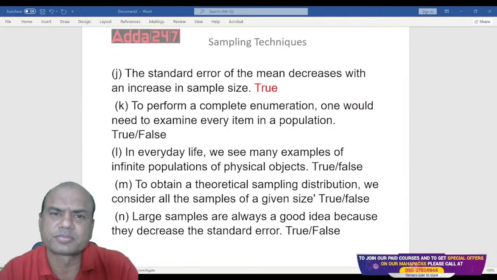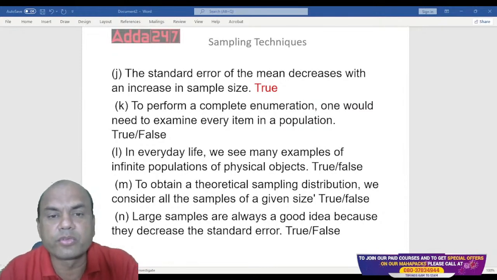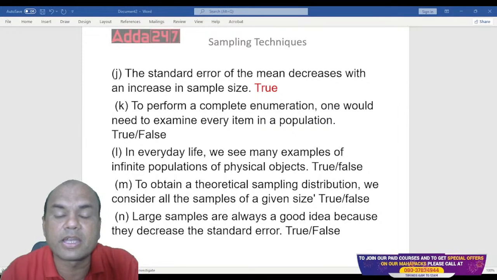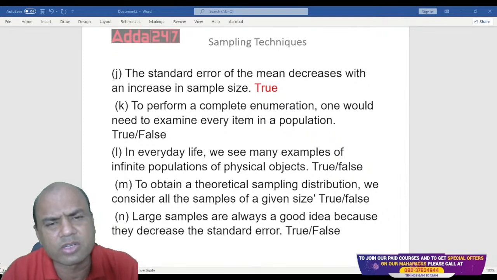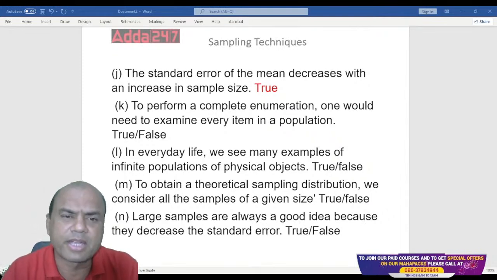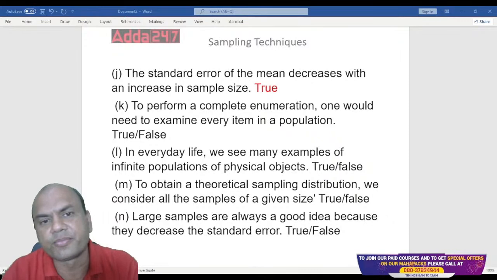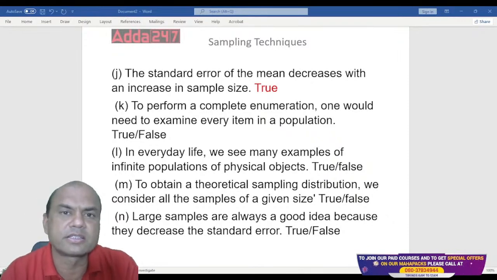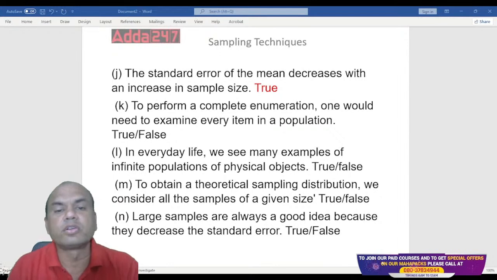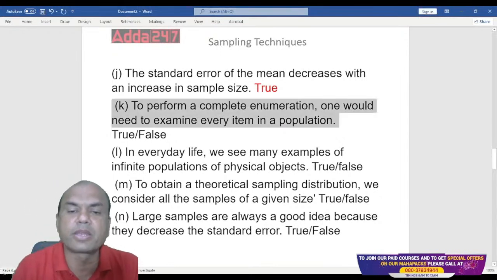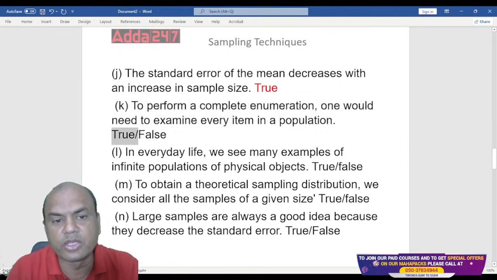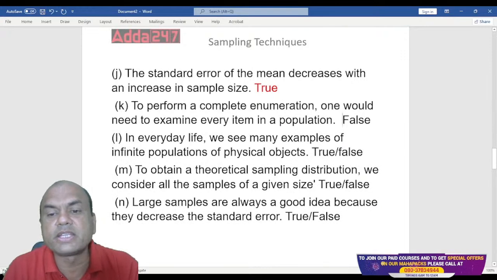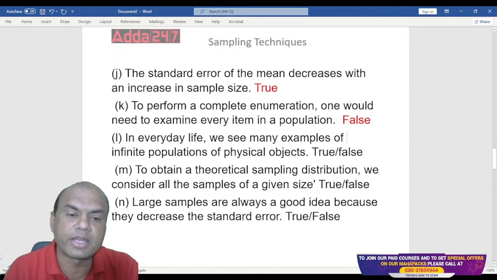Not required, isn't it? What do we do in this? We take some representative samples. We'll take the samples in the 4 corners of the city, various corners of the city, or some 10 samples from various corners of the city, and then we'll find out the average salary, right? So to perform the complete enumeration, one would need to examine every item in the population. So that is false. You need not do the survey of each and every element of that sample.